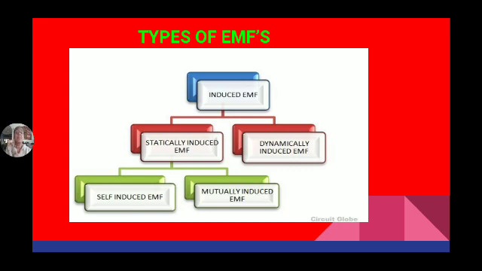So once again, due to change in flux, EMF is developed in a coil. That EMF is known as induced EMF. The induced EMF is of two types: statically induced EMF and dynamically induced EMF. If the EMF is induced in a conductor in which both the conductor and the magnetic field are at rest, then that EMF is known as statically induced EMF.